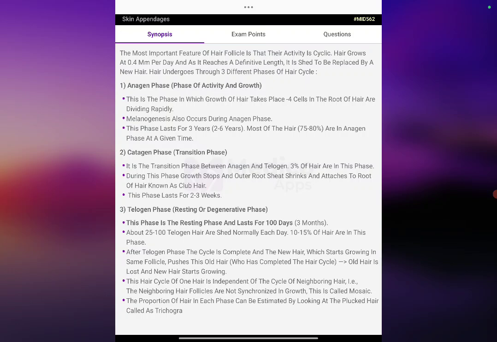After the telogen phase, the cycle is complete and the new hair which starts growing in the same follicle pushes out the old hair that has completed the hair cycle. Old hair is lost and the new hair starts growing. The hair cycle of one hair is independent of the cycle of neighboring hair. Neighboring hair follicles are not synchronized in growth. This is called mosaic. The proportion of hair in each phase can be estimated by looking at plucked hair, called a trichogram.